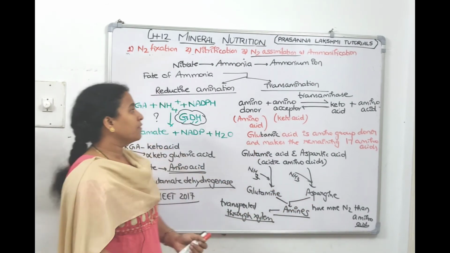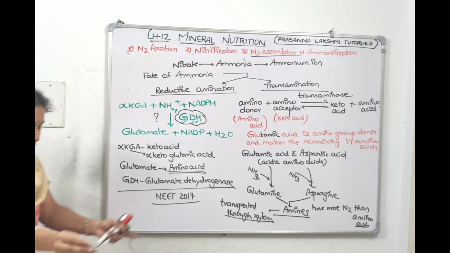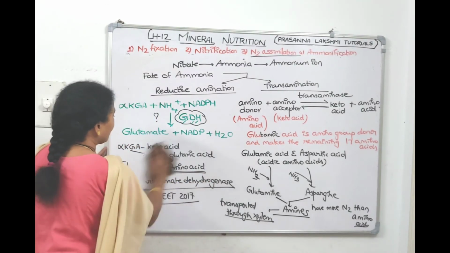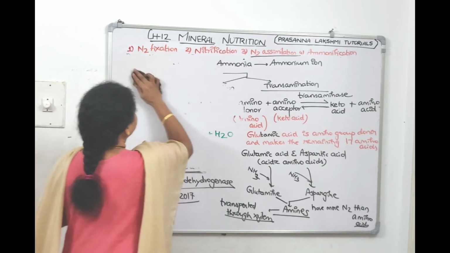Take a screenshot. We will continue. Right, children? We will see this reaction, transamination, in a more detailed manner.